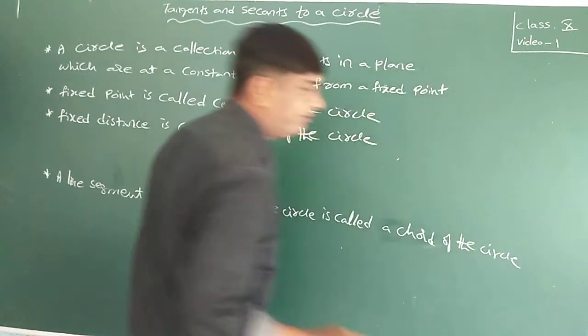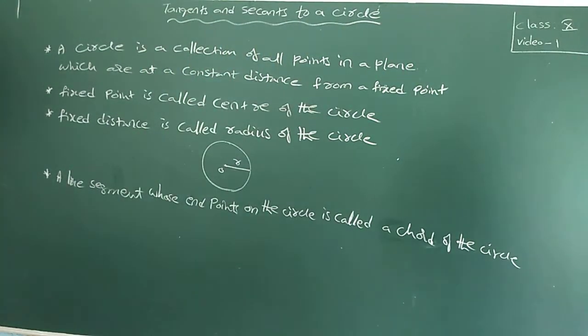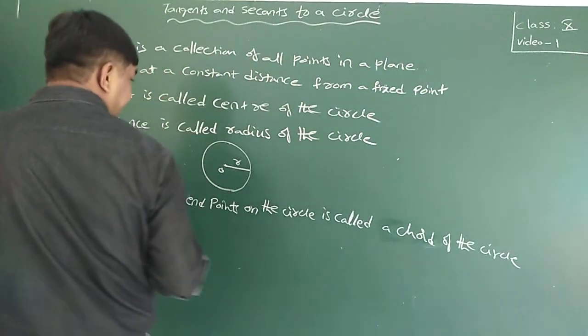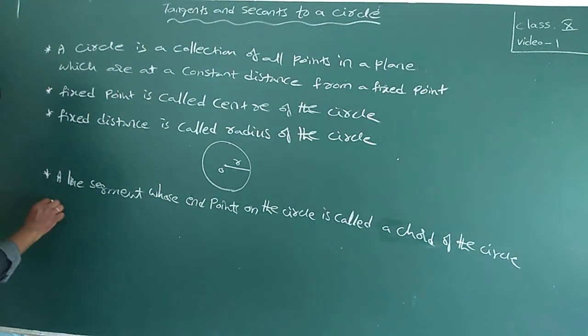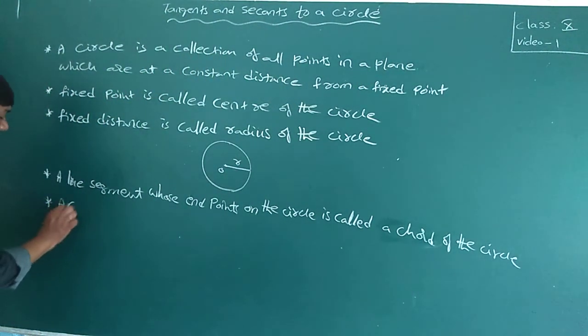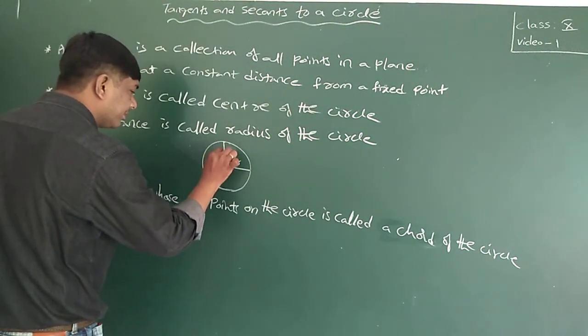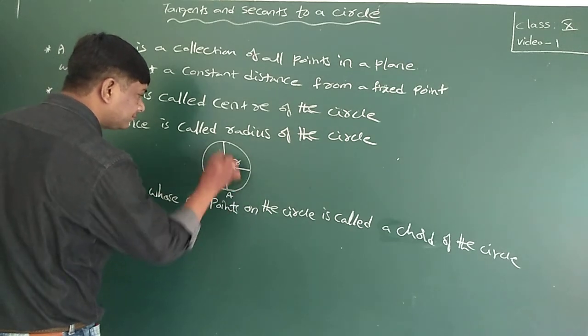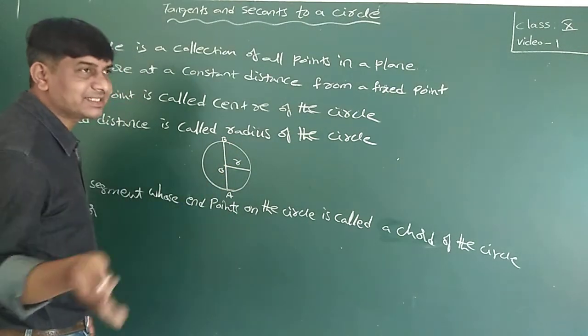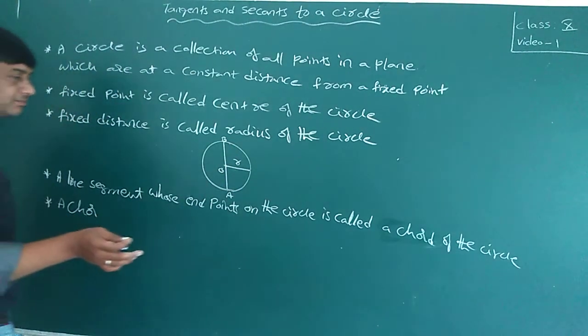Is it visible to everyone? A chord which passes through the center of the circle is called the diameter of the circle. This is the diameter. Diameter divides the circle into two equal parts.